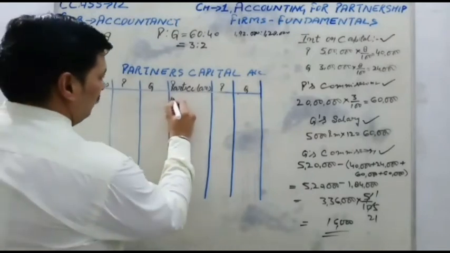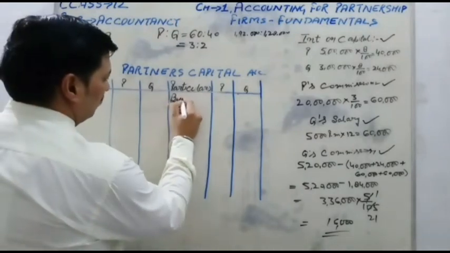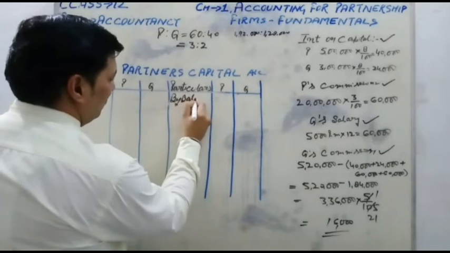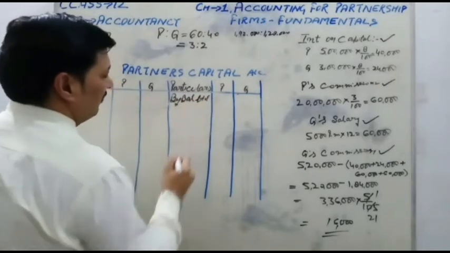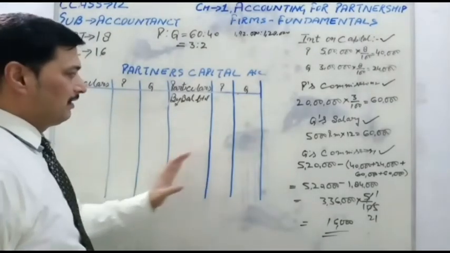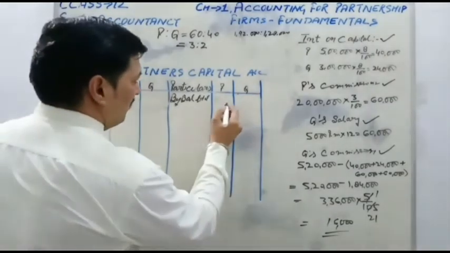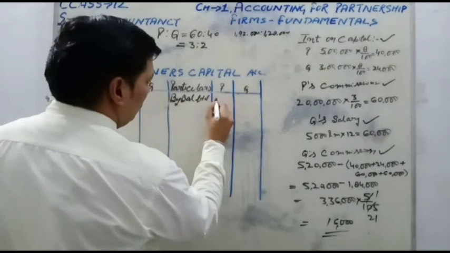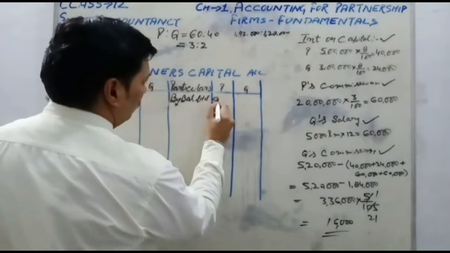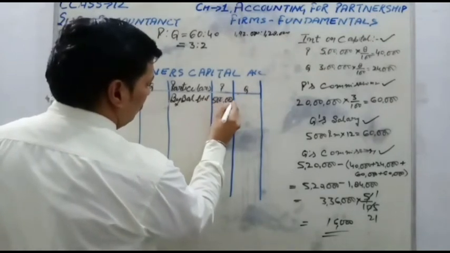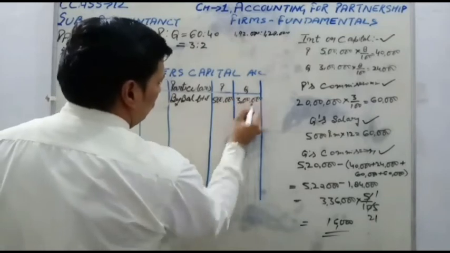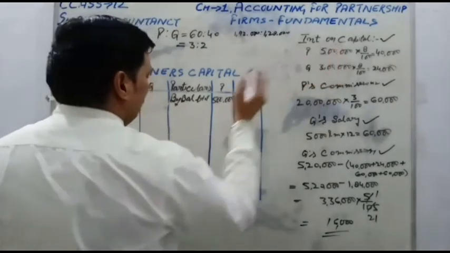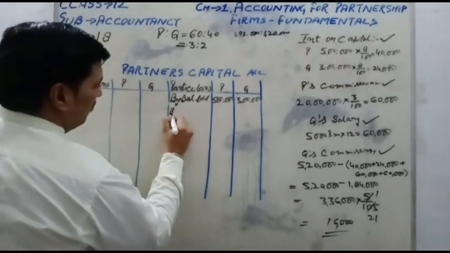First here we will write a balance because it is a credit side and all the income of the partner will be a credit. So balance also there, 5 lakh and 3 lakh. By balance b/d 5 lakh and 3 lakh.